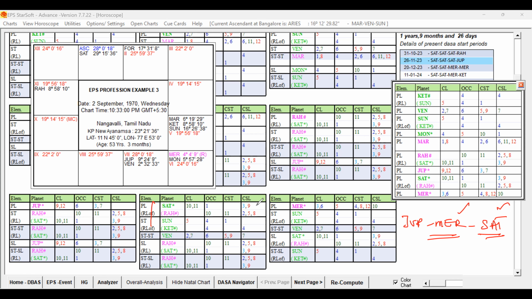Planet and star level, up to this level it is fine, but the sublord planet is having mixed significations, right? In Jupiter Dasa, Mercury Bhukti, Saturn Antra, he entered into the business in the joint venture. So that business started in say April 2014.